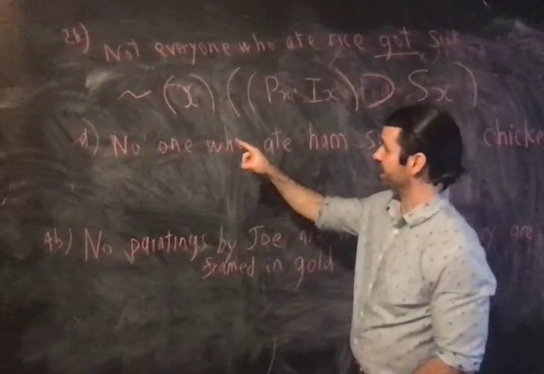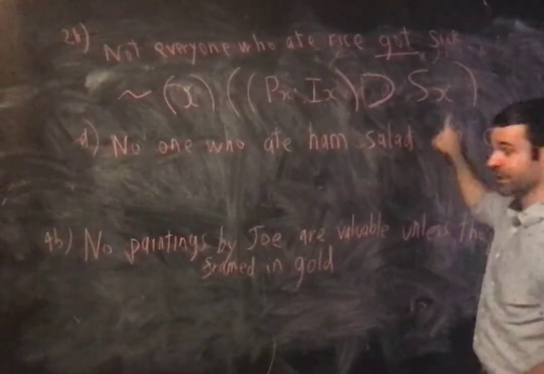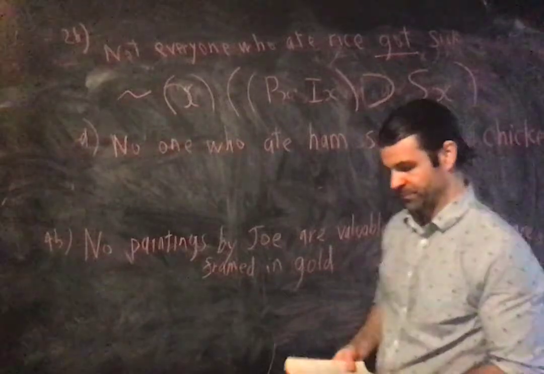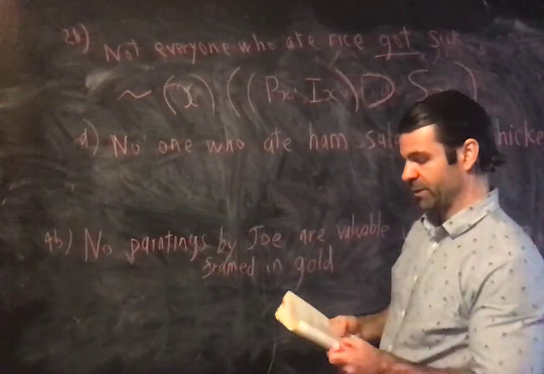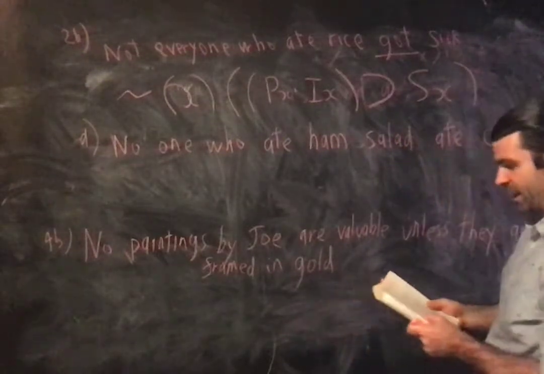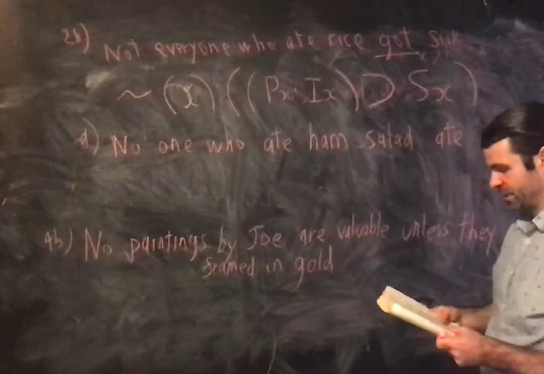Read it back. It's not the case that for all x, if x is a person who ate rice, then x got sick. That means the same as not everyone who ate rice got sick. All right, that was B. Let's do D. No one who ate ham salad ate chicken.